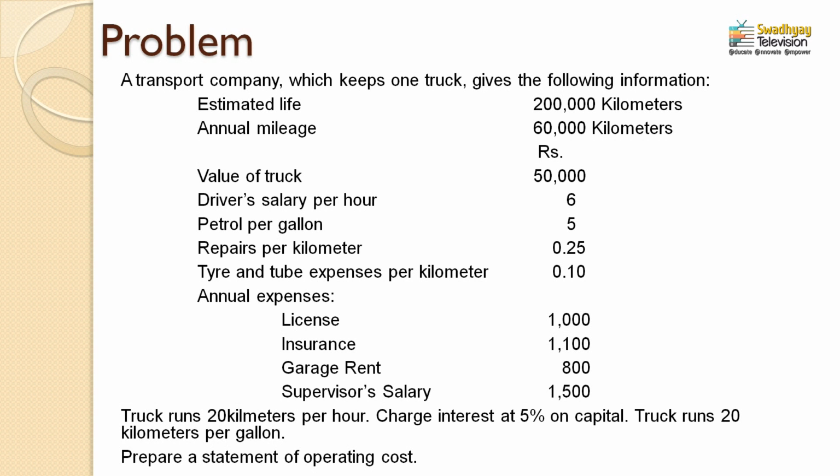So straight away you can calculate 5% on 50,000, which is calculated on a per annum basis, and that is why it is a fixed charge. Moving to the next part, the truck runs 20 kilometers per gallon. Here again it helps to calculate the petrol cost, how much petrol cost is incurred on a per gallon basis. Again it is a variable cost, and we will find out the variable cost on the basis of certain hidden items or hidden information.